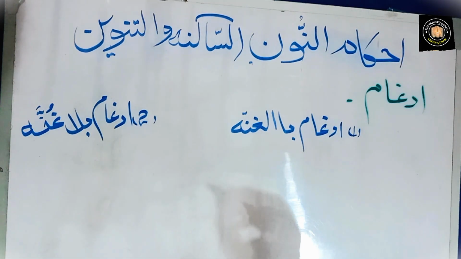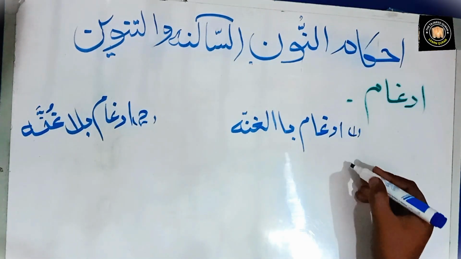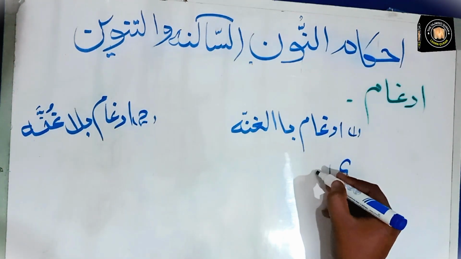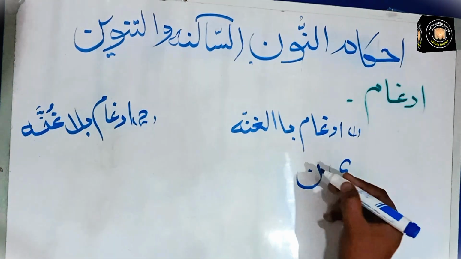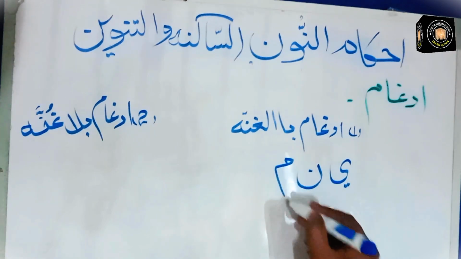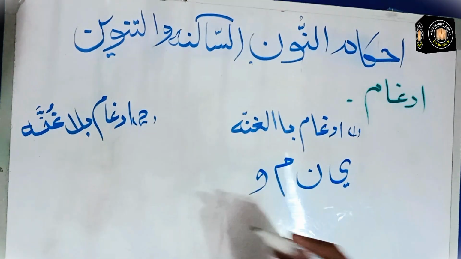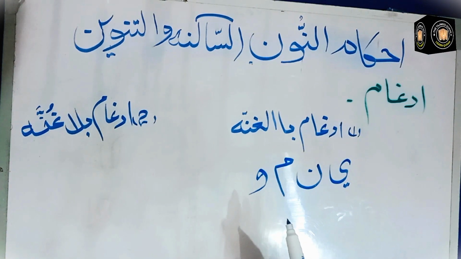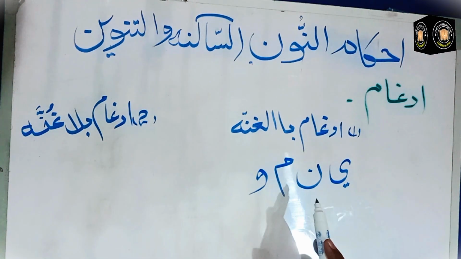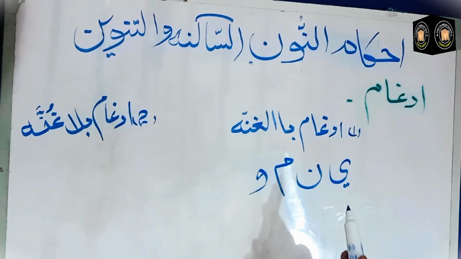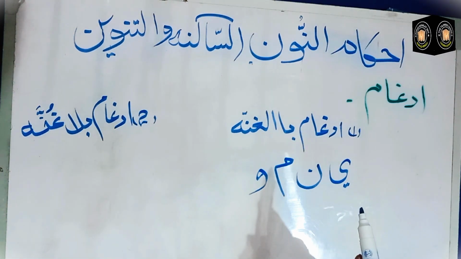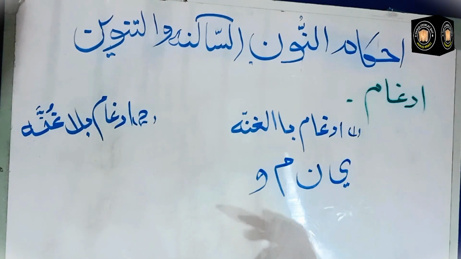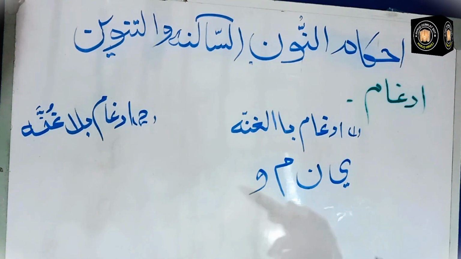For understanding Idgham bil Ghunnah, remember there are 4 letters: Ya, Noon, Mim, Waw. If one of these 4 letters are after Noon Sukun and Tanween, then you will have to apply rule of idgham, and this is called idgham bil Ghunnah.